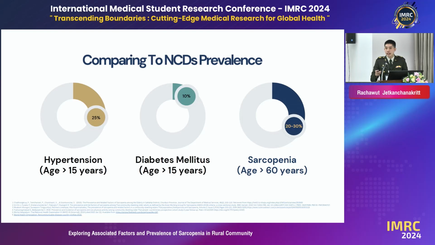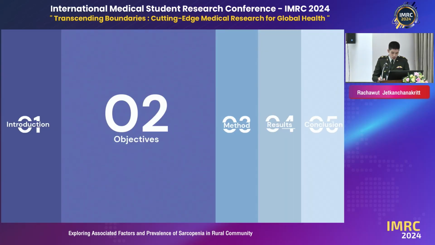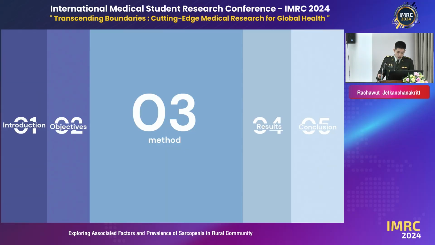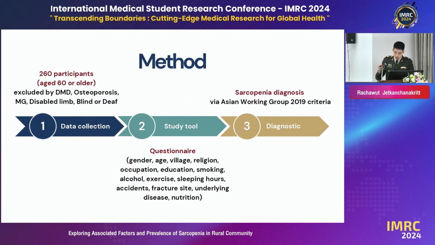On the other hand, compared to NCDs such as hypertension and diabetes mellitus, I found a higher prevalence of sarcopenia if I use the cut point of age to compare. As I mentioned earlier, there is a higher prevalence of this disease and its complications. Thus, the small amount of research in community-based medicine in Thailand inspired me to do these objectives in this project. So, how can I achieve this project?